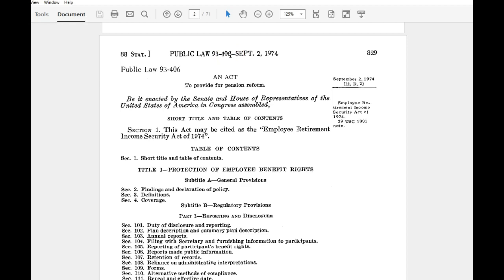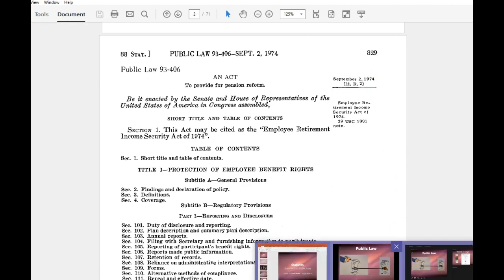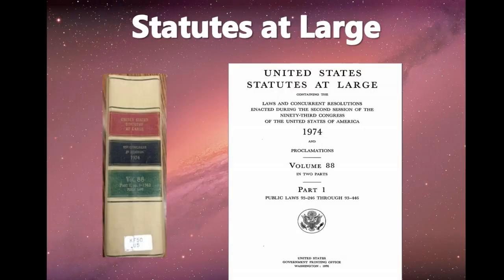So another thing we can see here is where our hero, or really on what planet our hero lives. Our hero lives in the 88 Stat planet. Stat stands for Statutes at Large, so of course this means that our hero lives in volume 88 of the Statutes at Large, and our hero starts here. On the right we see the page, so our hero starts on page 829. So let's get to know our planet a little bit better.